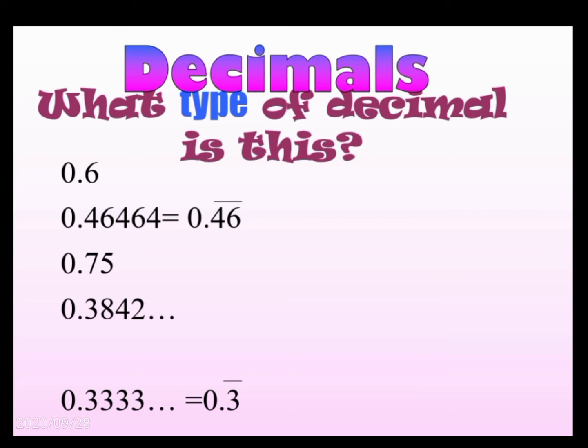Now look at these decimals. What type of decimal is this? 0.6.